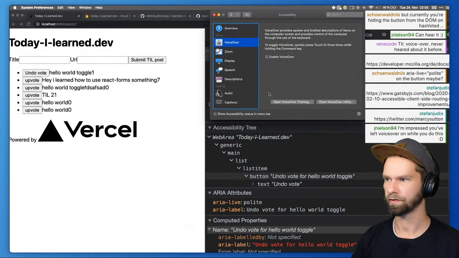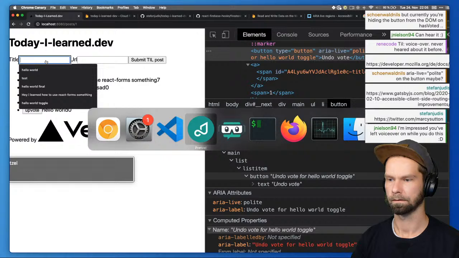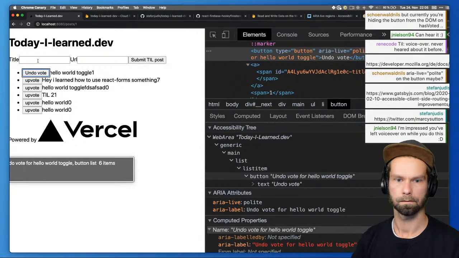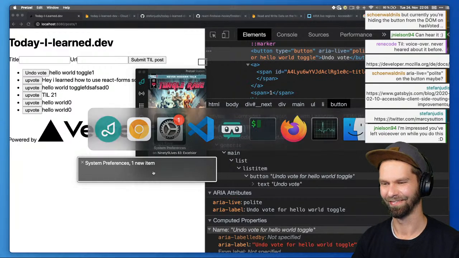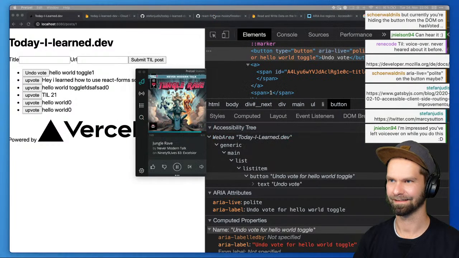So when we now turn on VoiceOver again. Undo vote for hello world toggle button list 6 items. You are currently on a button. To click this button, press Control Option Space. Undo vote for hey I learned how to use React Form something. Vote for hey I learned how to use React Form something. Oh, I think that's nice. I think this is super cool. VoiceOver off. Here we go.